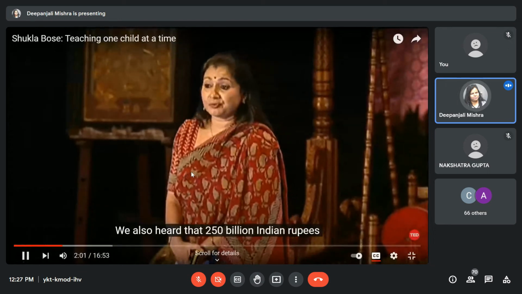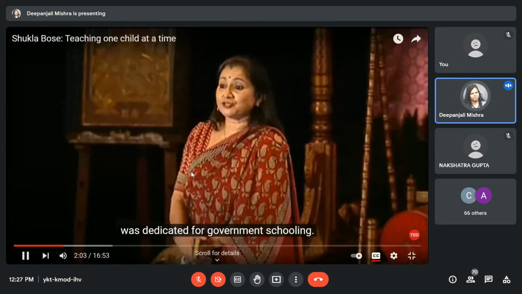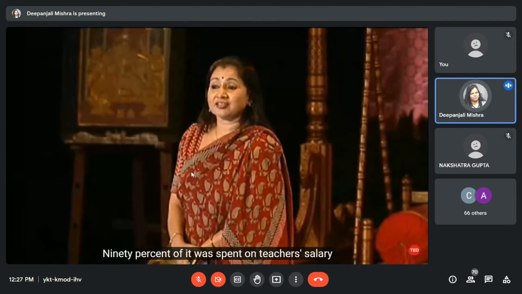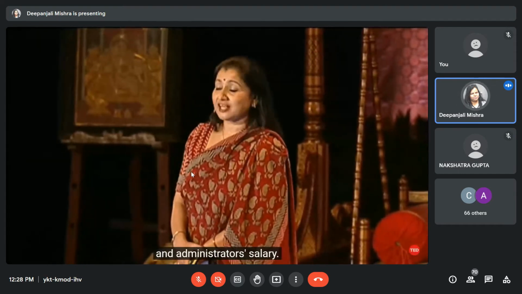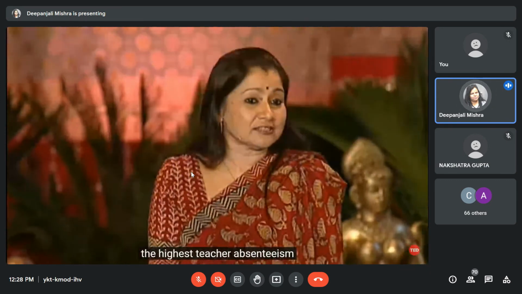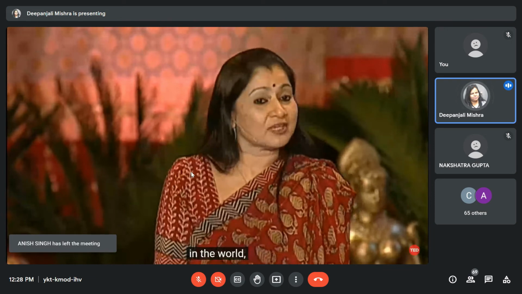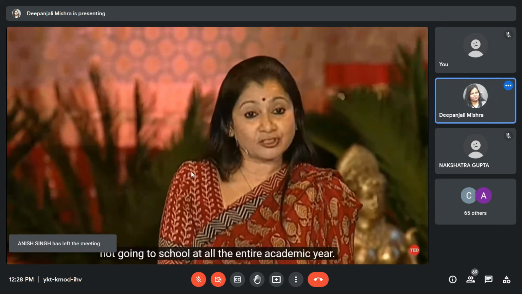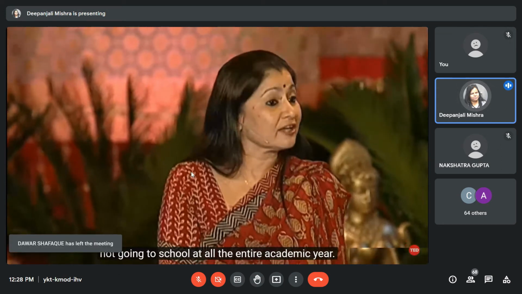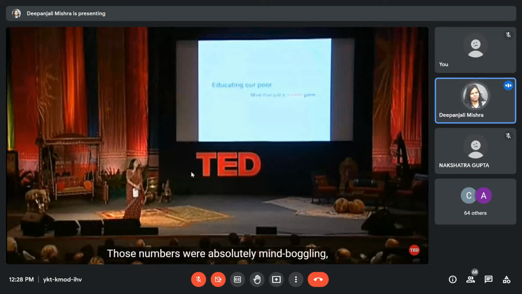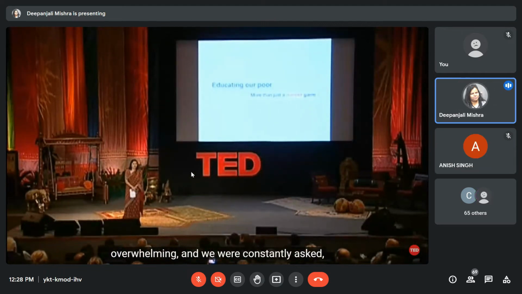50 billion Indian rupees was dedicated for government schooling. 90% of that was spent on teacher's salary and administrator's salary. And yet India has nearly the highest teacher absenteeism in the world, with 1 out of 4 teachers not going to school at all the entire academic year. Those numbers were absolutely mind-boggling, overwhelming.